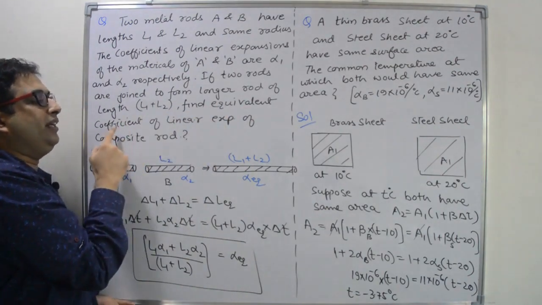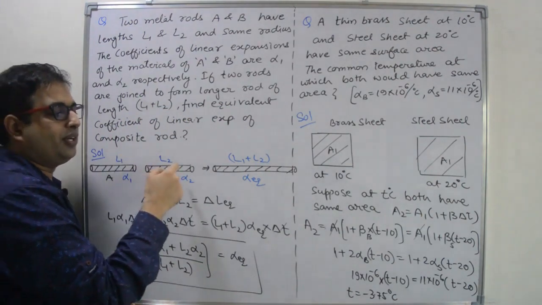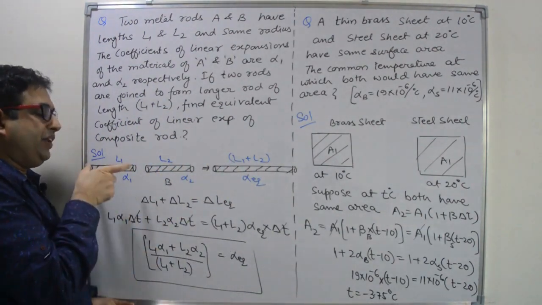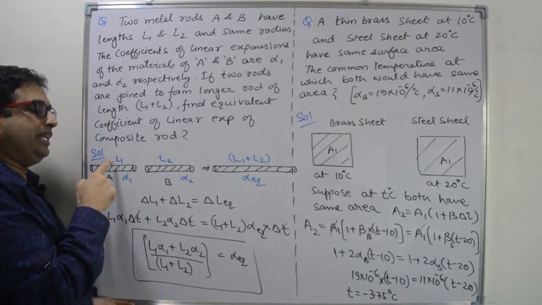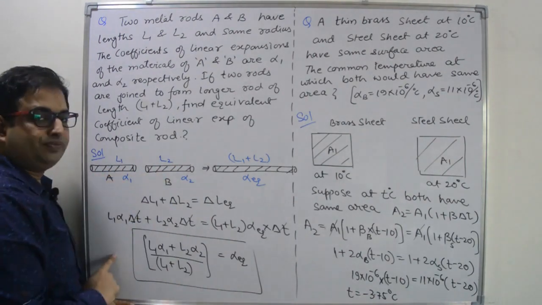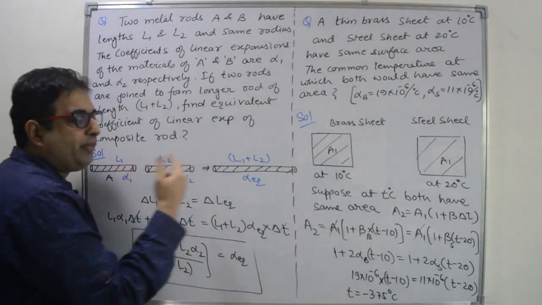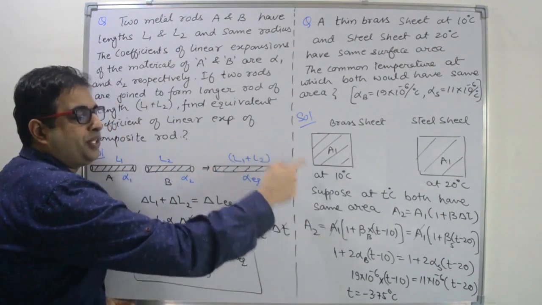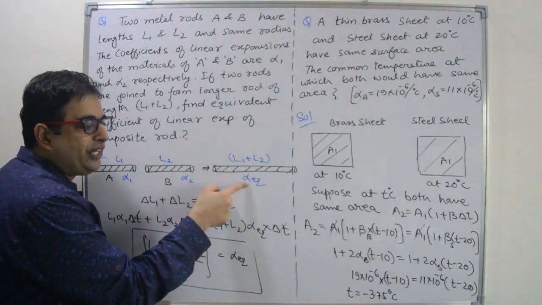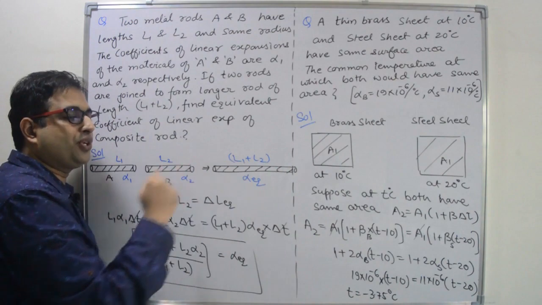Find the equivalent coefficient of linear expansion for the composite rod or the combined rod. We have two different rods, length L1 and L2, linear expansion coefficients alpha 1 and alpha 2. Now we will join them to form a single composite rod, and we have to find out the equivalent linear expansion coefficient for this rod.